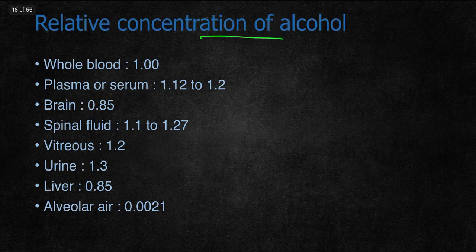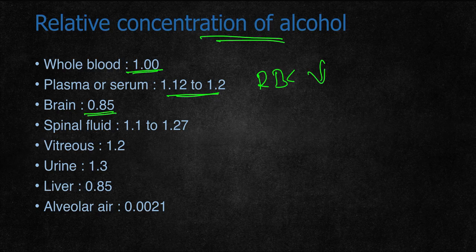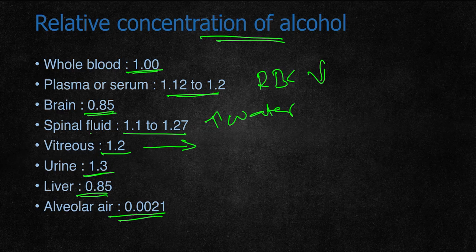Coming to relative concentration of alcohol in different fluids: if whole blood is taken as 1, then plasma will be more since it is more concentrated, but in RBCs, as I mentioned, it will be less compared to whole blood. In brain it will be 0.85. In spinal fluid, because it is rich in water, the concentration will be more, 1.1 to 1.27. Similarly in vitreous it will be 1.2. In urine it is 1.3, slightly more. In liver it is 0.85. So these are the different ratios of concentration in which alcohol is distributed once it is absorbed.